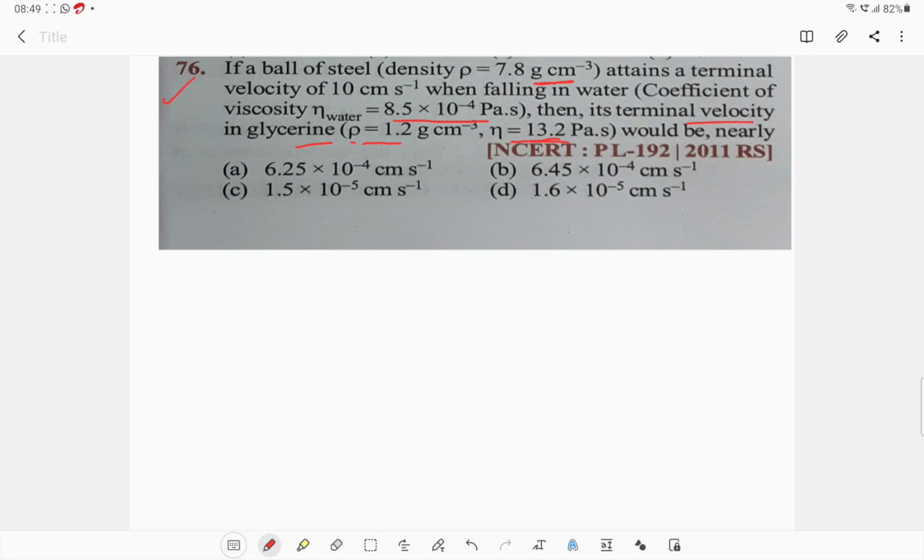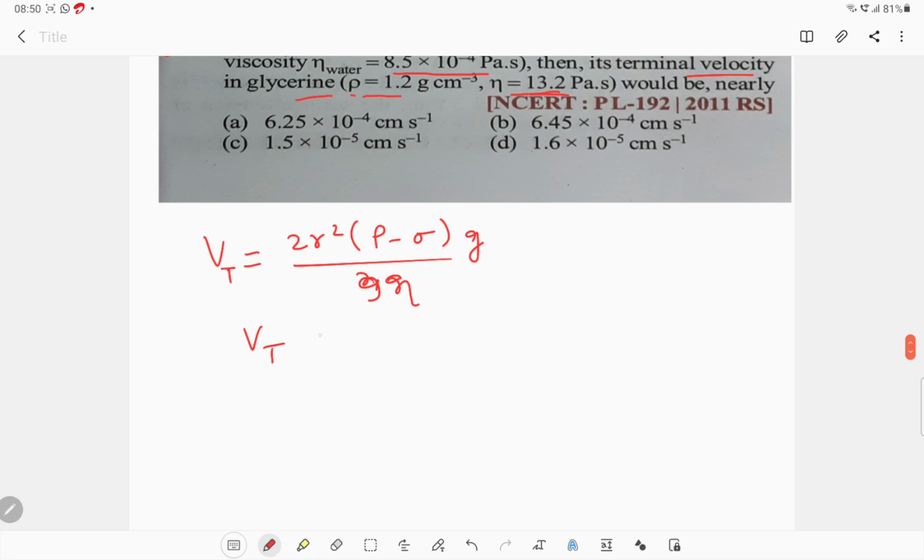So we know the terminal velocity is equal to 2r square into (rho minus sigma) upon 9 eta into g. So Vt is directly proportional to r square.